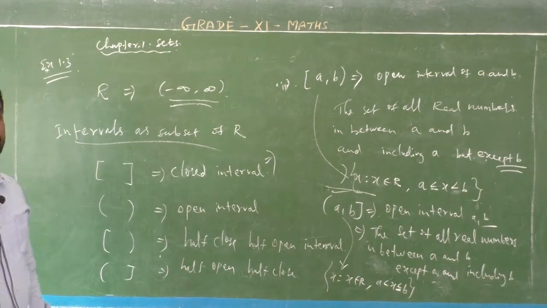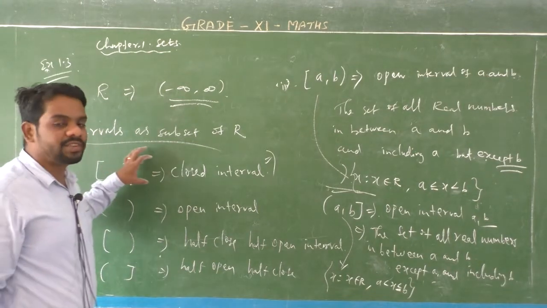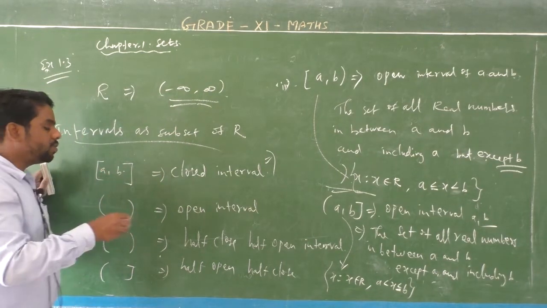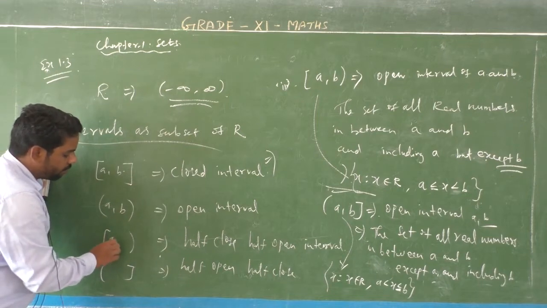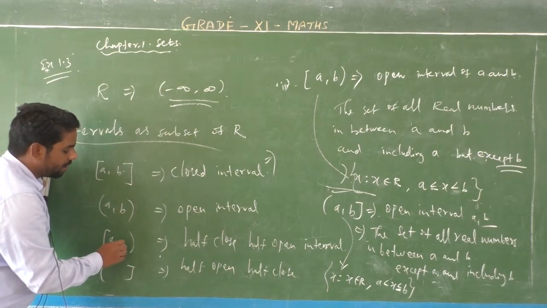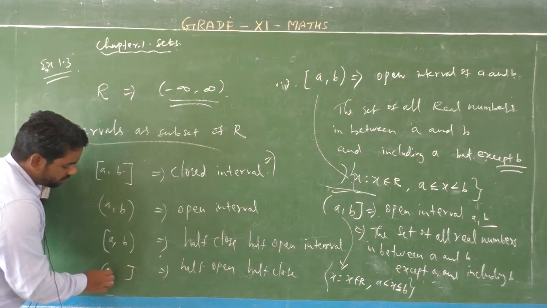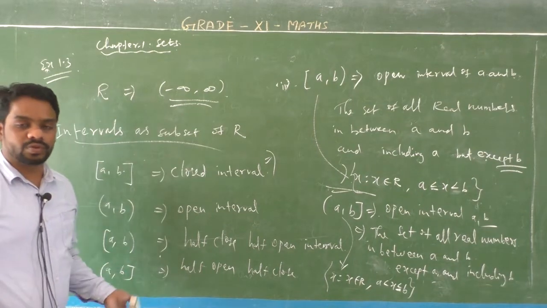Okay, listen students. First one, the closed interval of A comma B. The first one is read as the closed interval of A comma B. Second one, the open interval of A comma B. Third one, half closed A comma B, half open. Fourth one, half open A comma B closed, half closed.